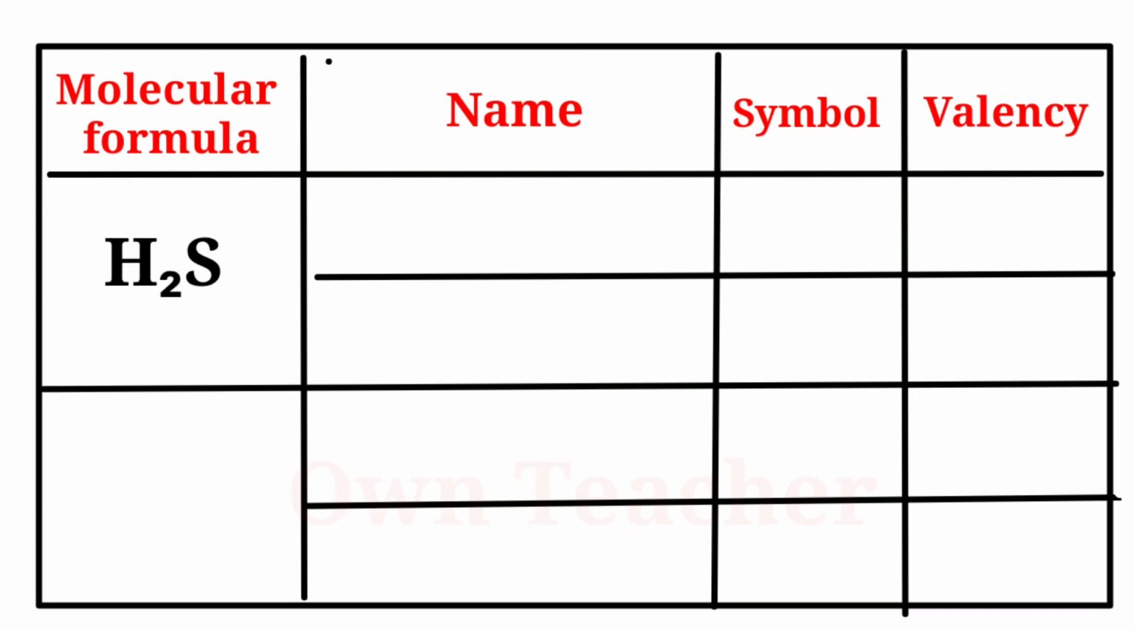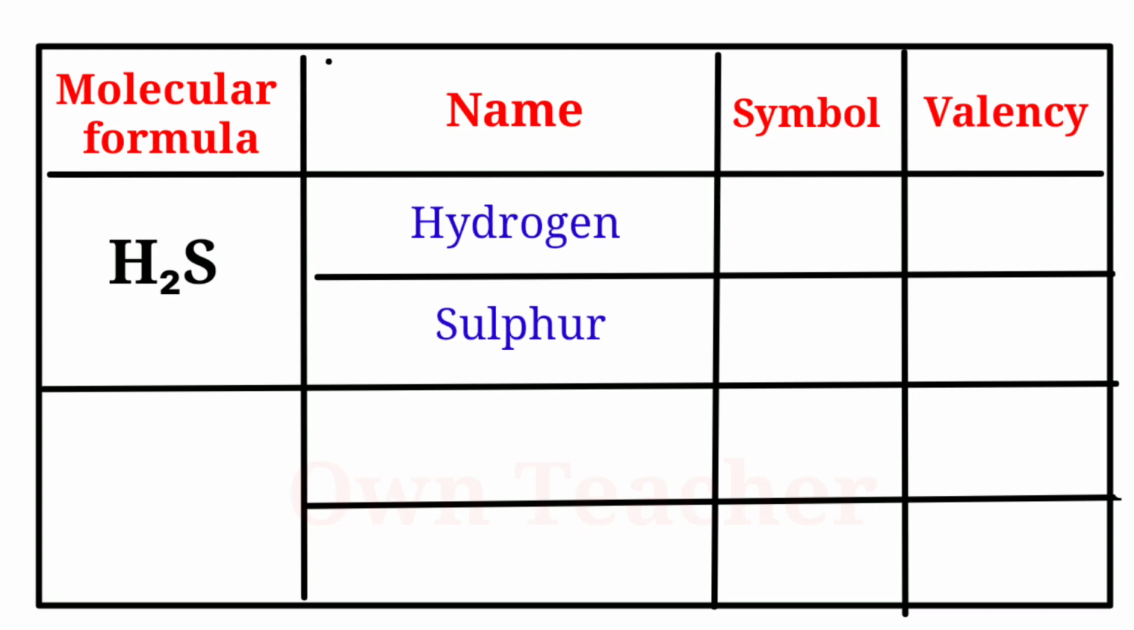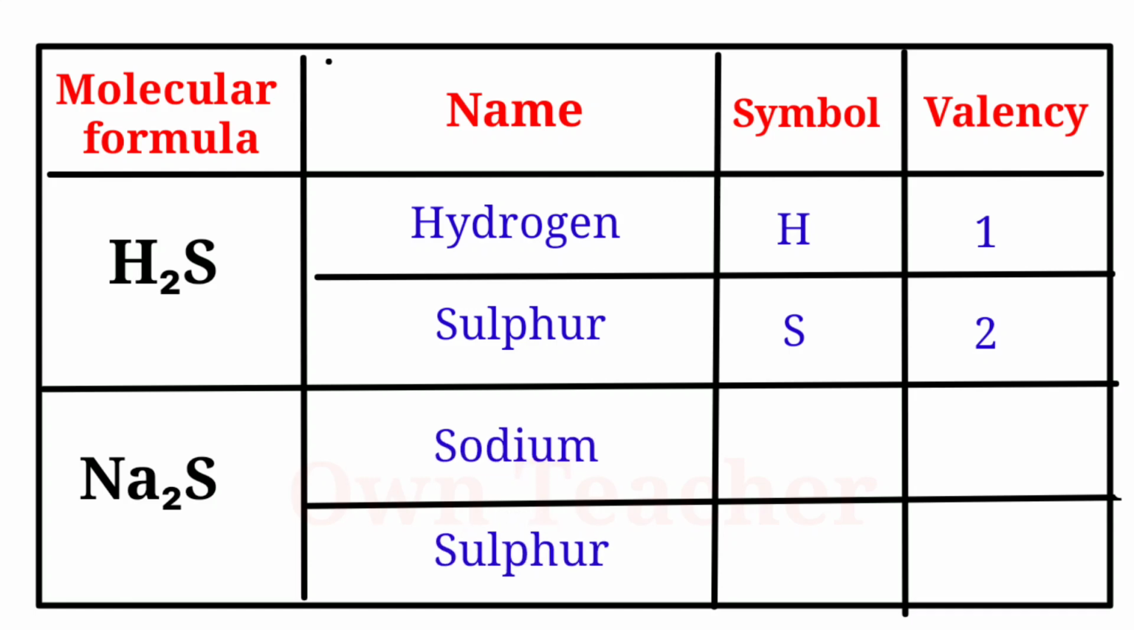Molecular formula is H2S. Its names are hydrogen and sulfur. Its symbols are H and S. Its valencies are 1 and 2. Another molecular formula is Na2S. Its names are sodium and sulfur. Its symbols are Na and S. Its valencies are 1 and 2.